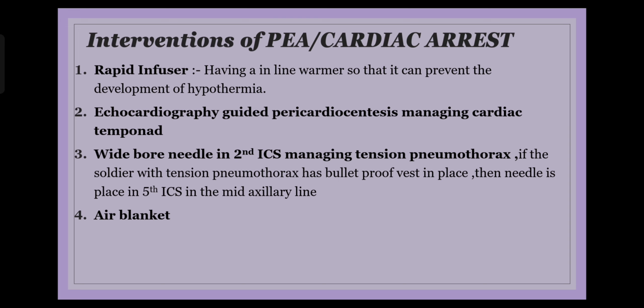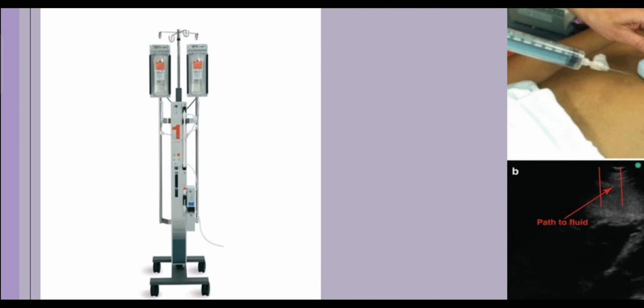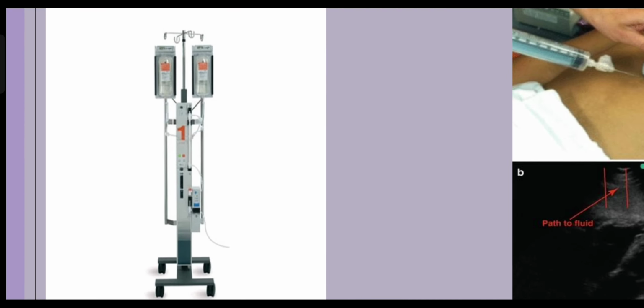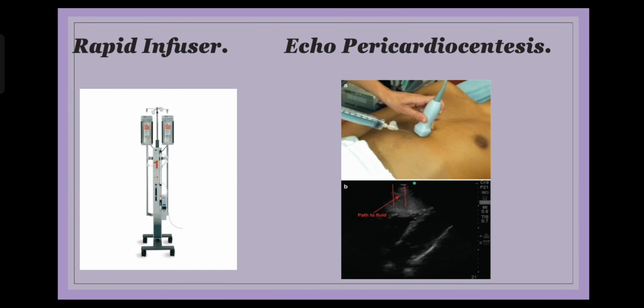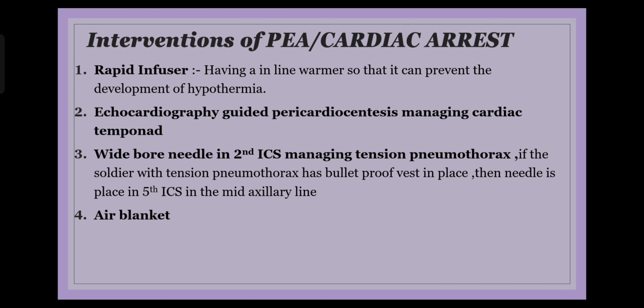Like one, I have shown here a set which is called a rapid infuser. This rapid infuser will also have an inline warmer. It will warm the blood so that you do not have hypothermia, because you are aware of the fact that most of the time in cases of trauma, if a person is bleeding, then trauma causes coagulopathy. Trauma causes coagulopathy because if you lose blood from the body, it results in hypothermia, and with hypothermia, the blood will not clot.